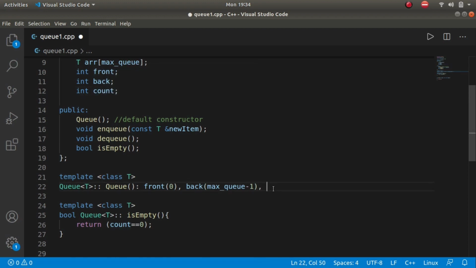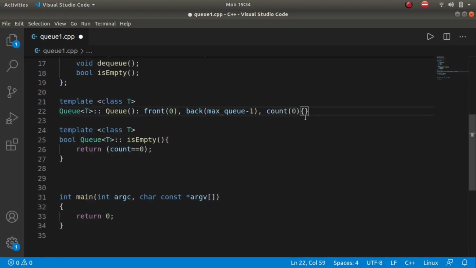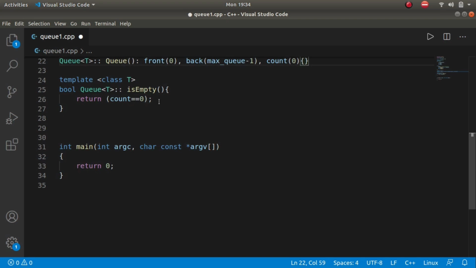And now initializing count with 0, that is there are no elements in this queue right now when the object of queue is created. So when the object of queue is created, the queue is basically empty, so that's why isEmpty should be checked for count equal to 0.